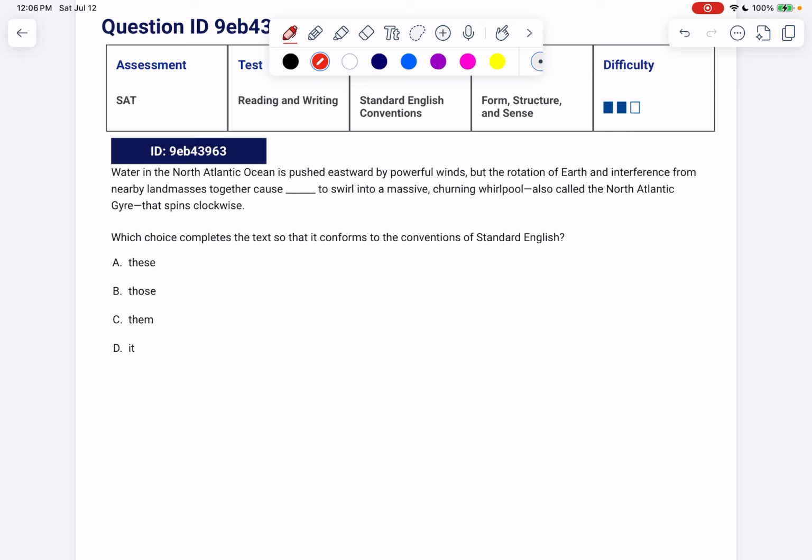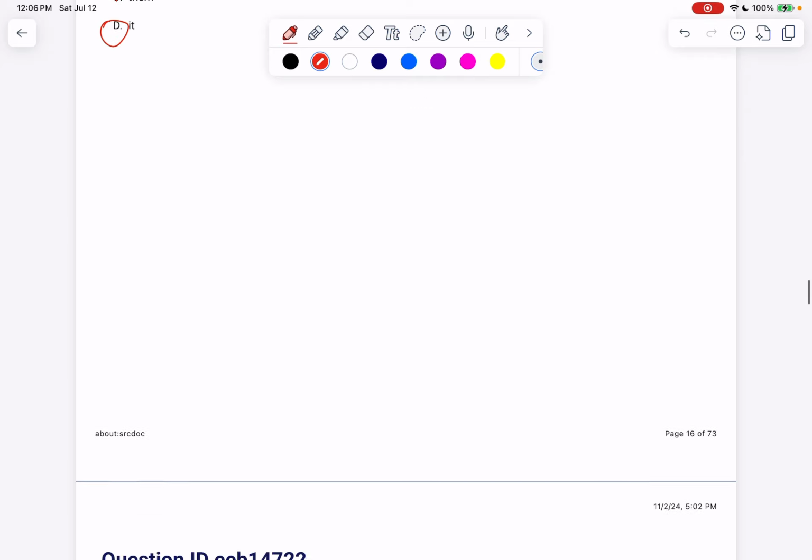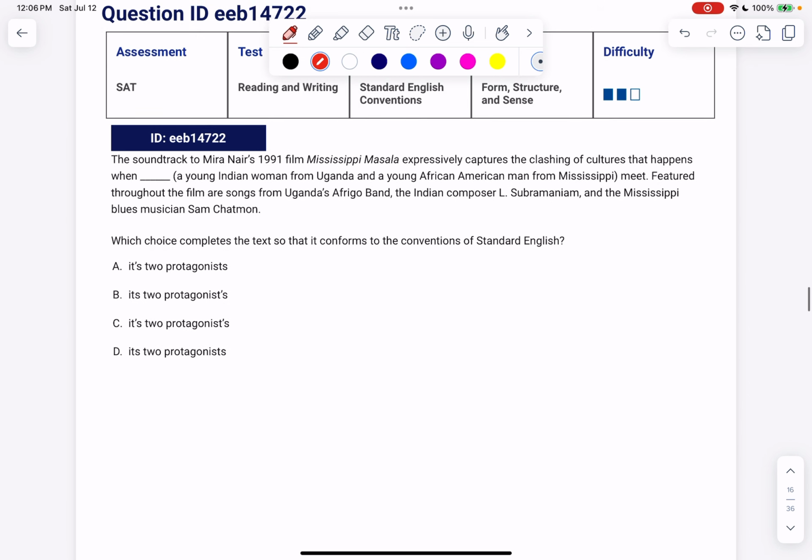It seems like what's swirling is the water that we referred to. The water in the North Atlantic Ocean is going to be swirling. Now, water here is singular. It didn't say waters, which means we can get rid of the plural ones and pick our singular one that was tempting in the first place. Let's take a look at the next one.